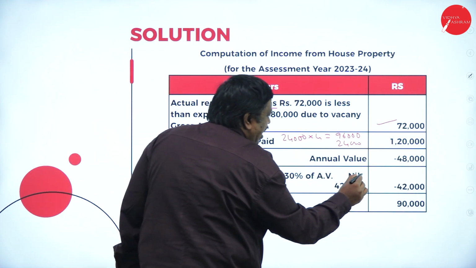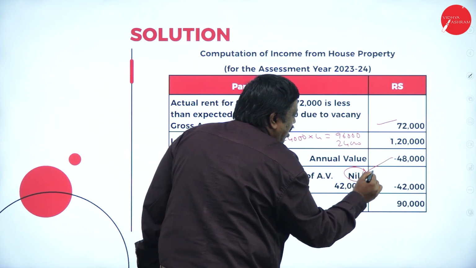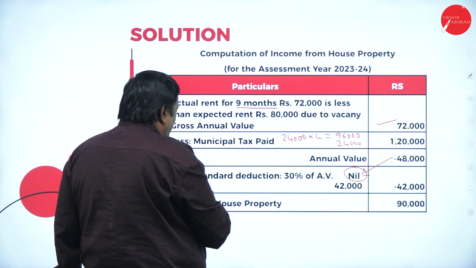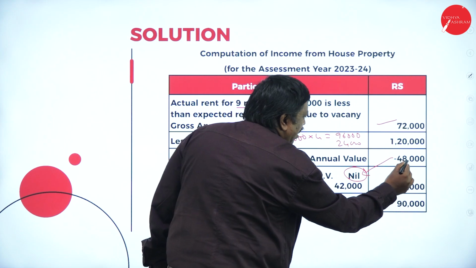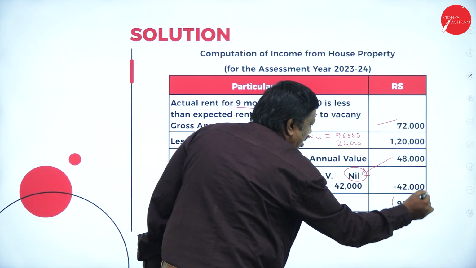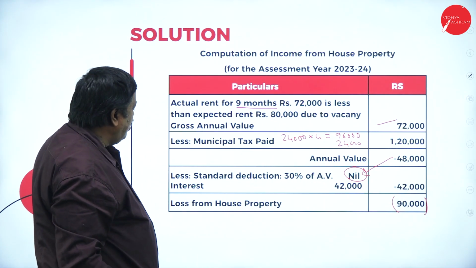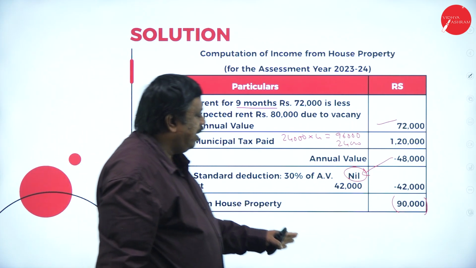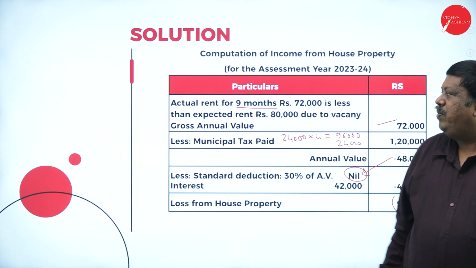Deduction cannot be calculated because it is a minus figure. Minus 48 and we have interest paid is 42,000. Minus 48 minus 42 will be minus 90,000. It is a loss from house property, 90,000, whatever we have here.